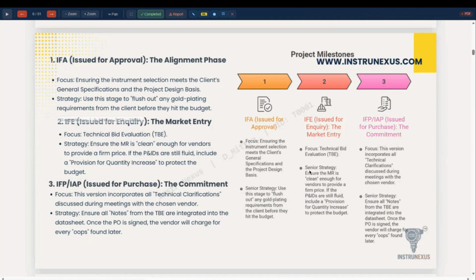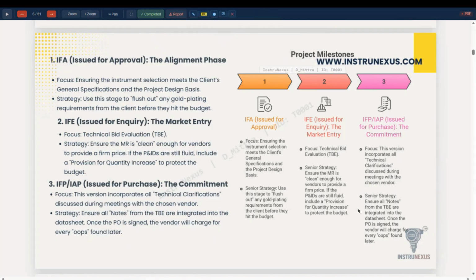This is the commitment with the vendor that your offer has been technically evaluated, found technically suitable, and the order has been placed. All deviations, if any, have been accepted and approved by the client before issue of the purchase order.